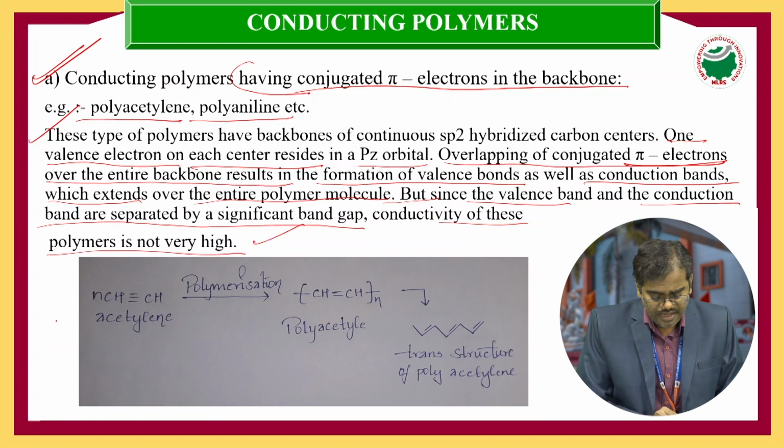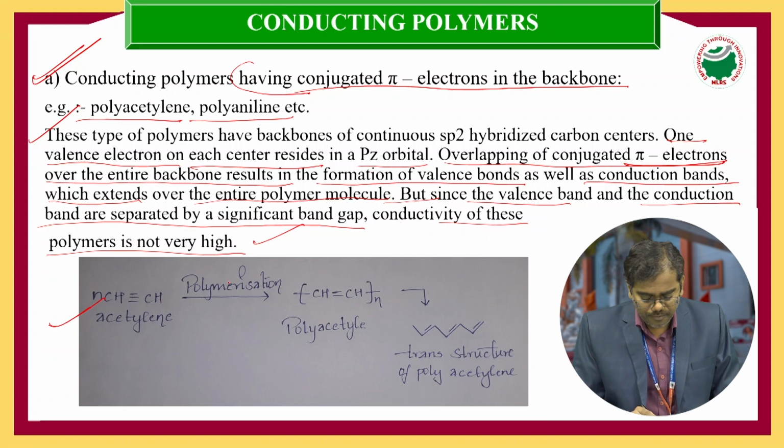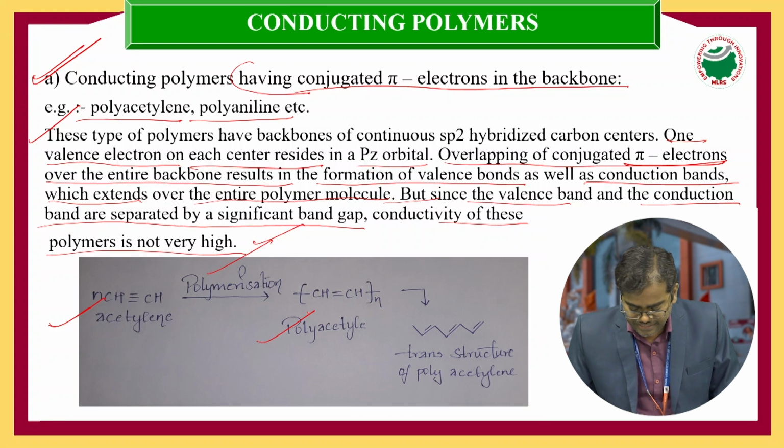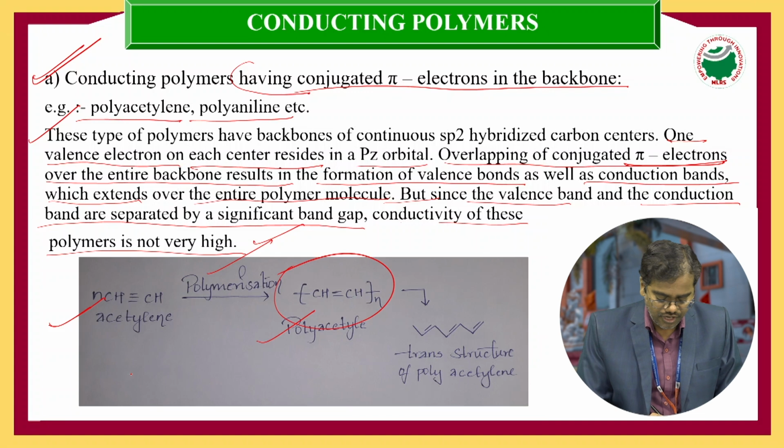For example, this is acetylene, which undergoes addition polymerization and forms polyacetylene. Polyacetylene consists of CH double bond, CH single bond, CH double bond, CH.